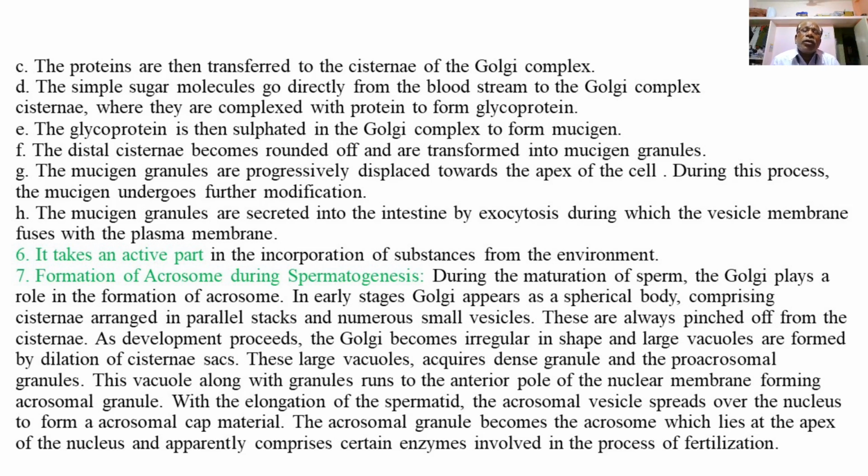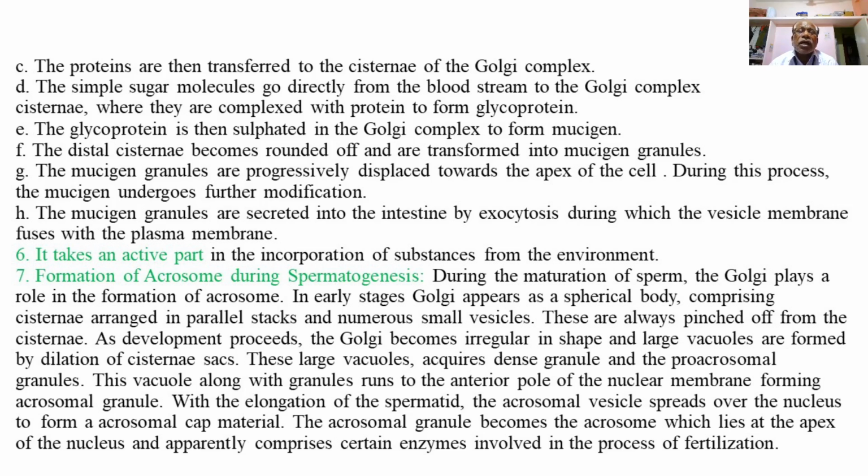So the Golgi bodies of the mucus forming cells, or the goblet cells, secrete mucus. The secretory product, that is mucus containing mucigen protein, is derived from the Golgi complex of the goblet cells or glandular cells of the intestinal epithelium, and is then released in the form of mucus by exocytosis.